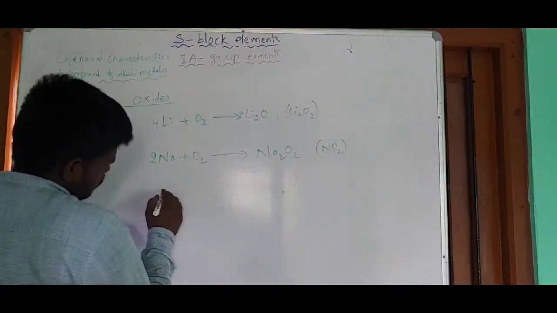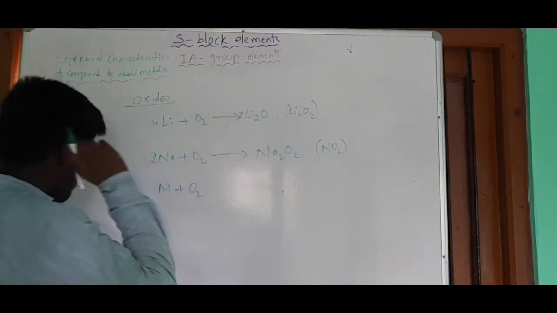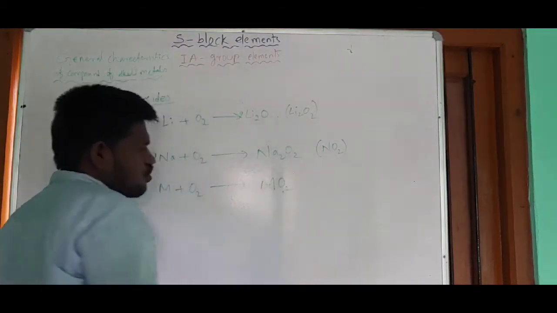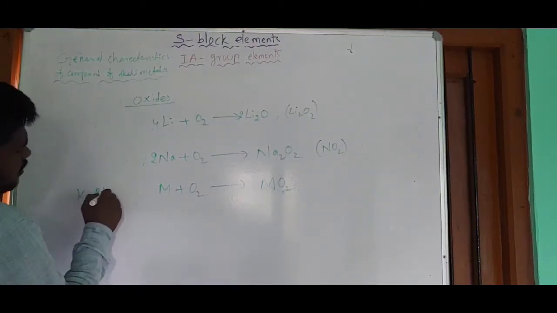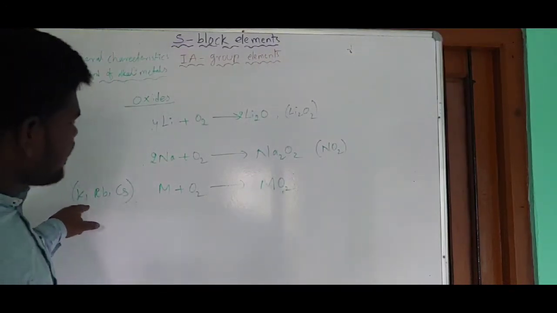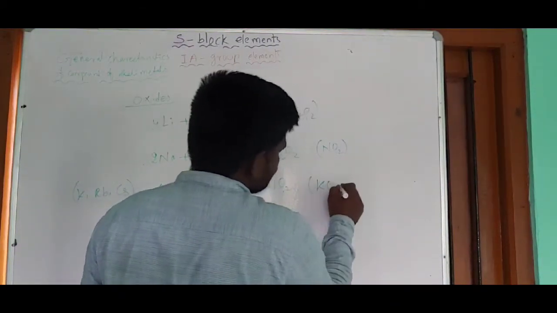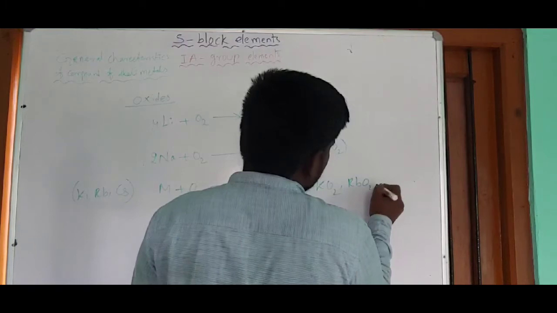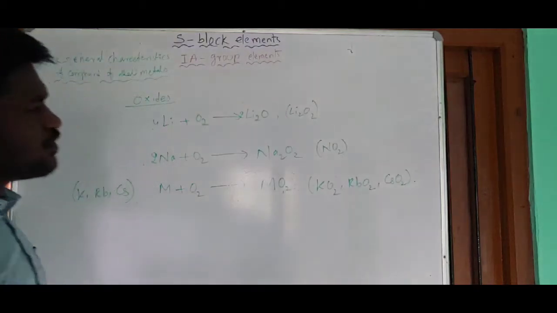And next one, the rest of the elements. The rest of the metals, when subjected to combustion in the presence of air, give superoxides MO2, where M means potassium, rubidium, and cesium. Potassium reacting with oxygen gives KO2, which is potassium superoxide; rubidium gives RbO2, rubidium superoxide; and cesium gives CsO2, that is cesium superoxide.